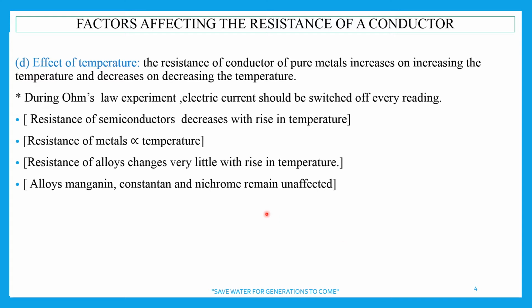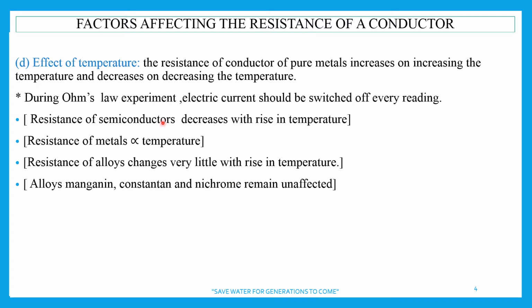Temperature also affects the resistance of a conductor. You know, when a wire is heated, then what happens? Atoms get heat energy. When they get heat energy, their kinetic energy increases, and they start vibrating about their mean position.